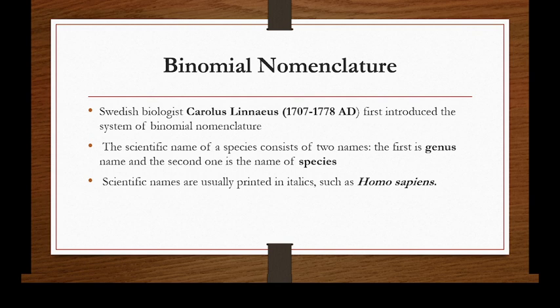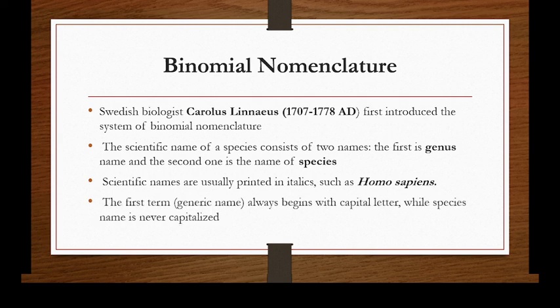Bi means two, nomial means names. Scientific names are usually written in italics, as you can see here in Homo sapiens. The first term, which is the generic name, always begins with a capital letter, while the second, the species name, is never capitalized. It is written in small letters. You can see here.